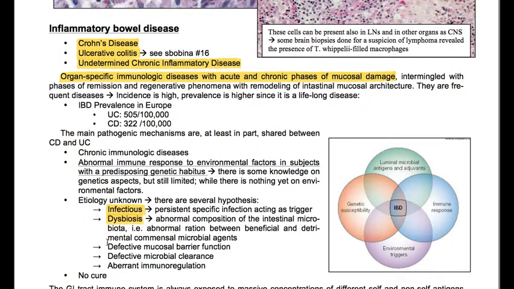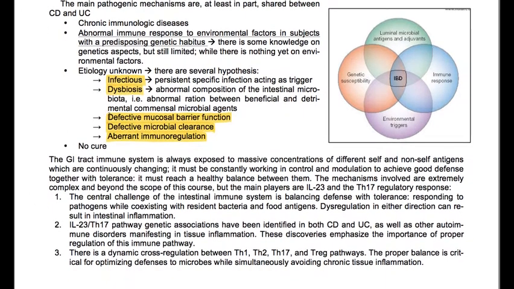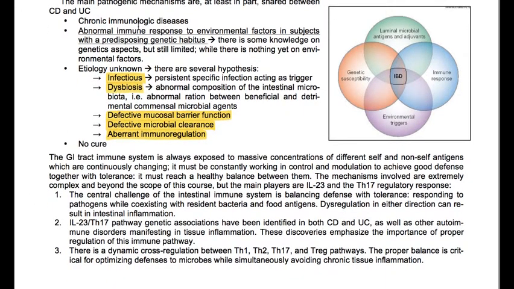We have defective mucosal barrier function, defective microbial clearance, and aberrant immunoregulation. There is no cure. So these are the main common features: chronic immunologic disease, abnormal immune response to environmental factors, etiology unknown, and no cure.